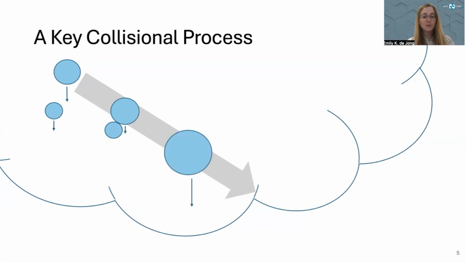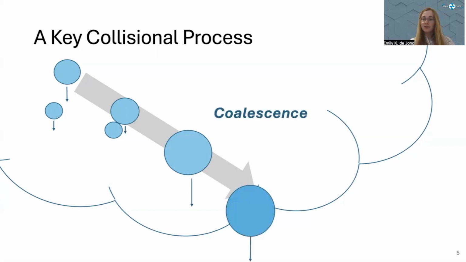That process is exponentially getting faster and faster as these droplets collide and coalesce and grow larger, until the droplet is large enough that it actually falls out of the cloud. Its terminal velocity is faster than the updraft. So this process of coalescence or collisional growth is the key to why precipitation happens, at least among liquid phase droplets.